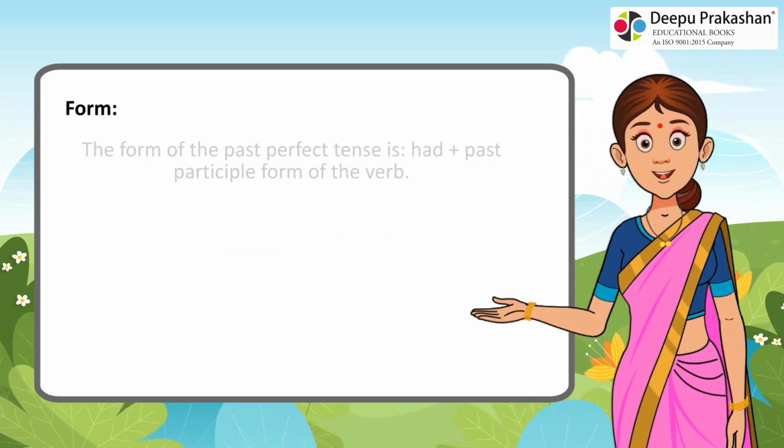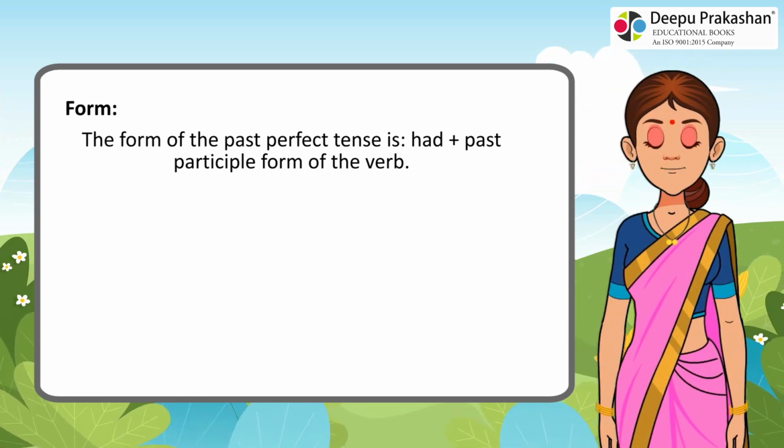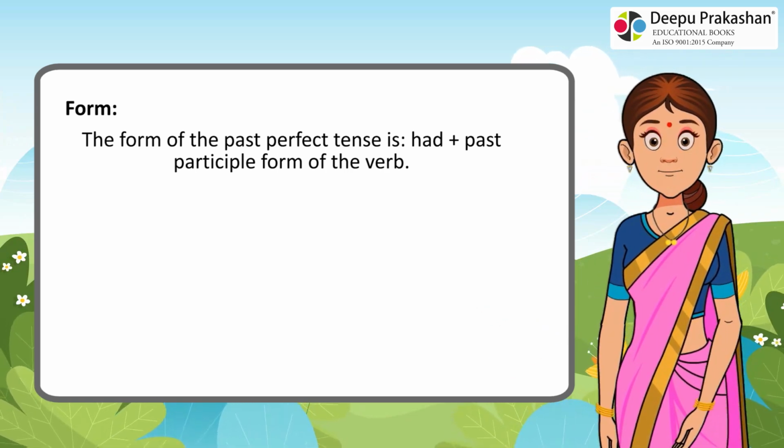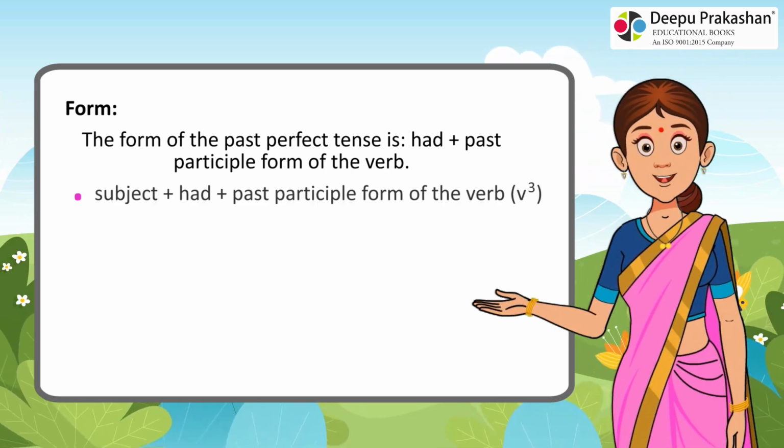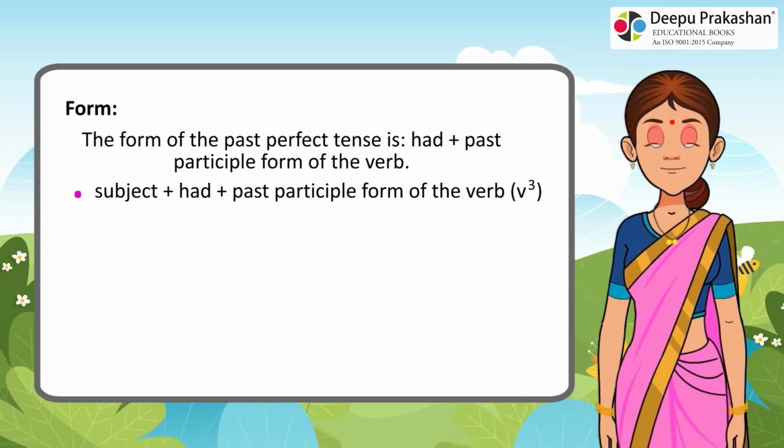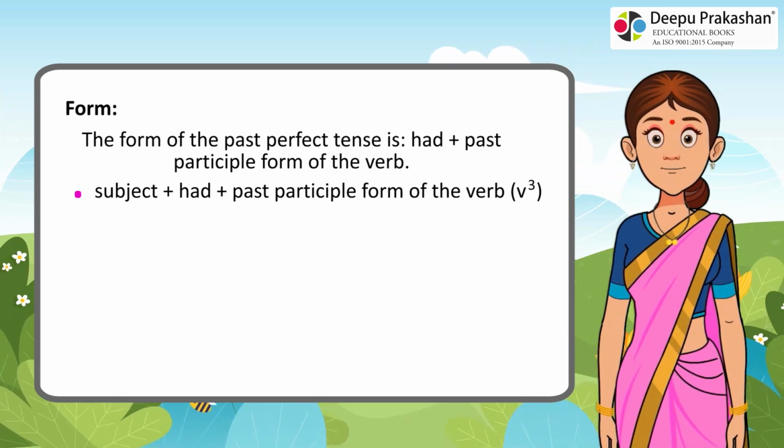D. Past perfect tense. Form. The form of the past perfect tense is had plus past participle form of the verb. Subject plus had plus past participle form of the verb.